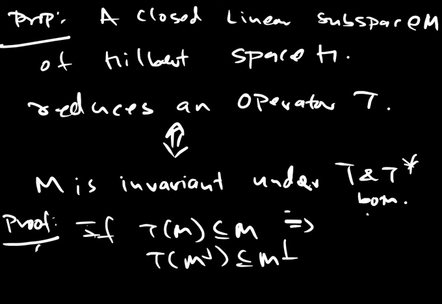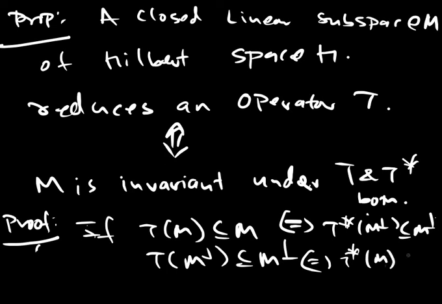This is if and only if T star of M perpendicular is contained in M perpendicular, and this is if and only if T star of M is contained in M. So this was the case.